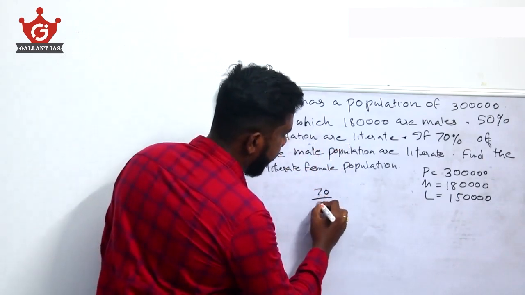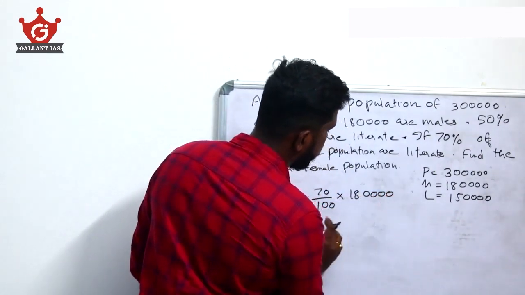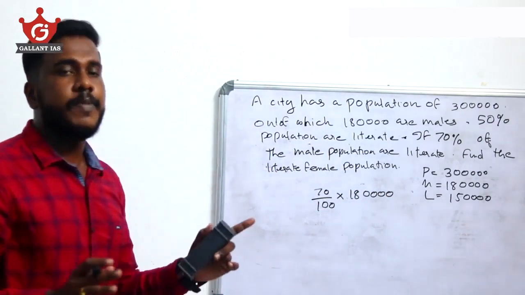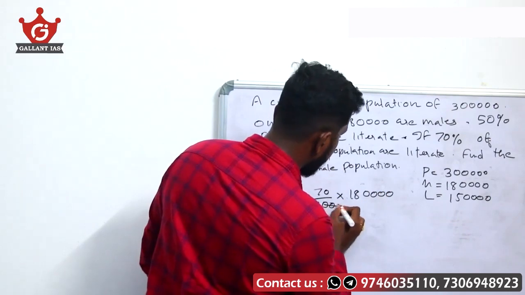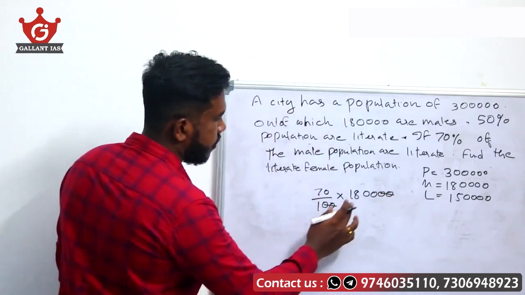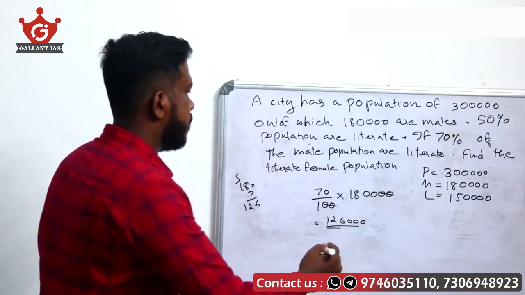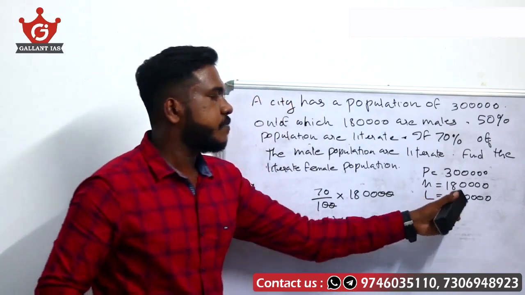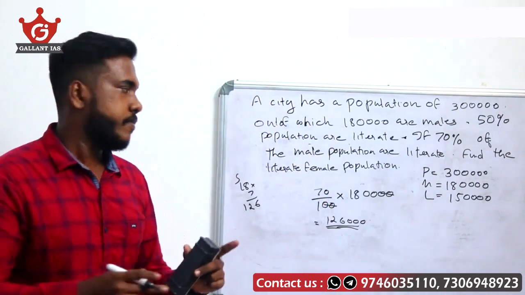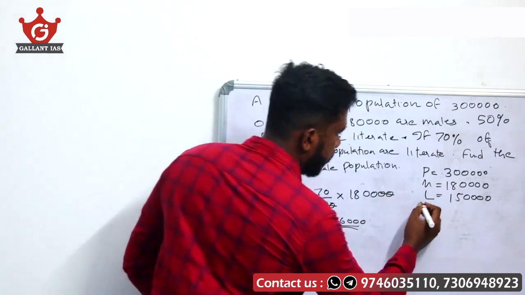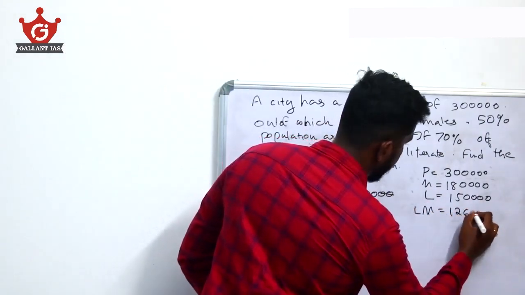70% of the male population are literate, so 70 by 100 into 1,80,000. On solving this, you will get the number of literate males. Let's solve: the zero got cancelled, so 1,800 into 70 gives 1,26,000. Out of this 1,80,000, 1,26,000 are literate males. Let the literate males be LM. LM is 1,26,000.